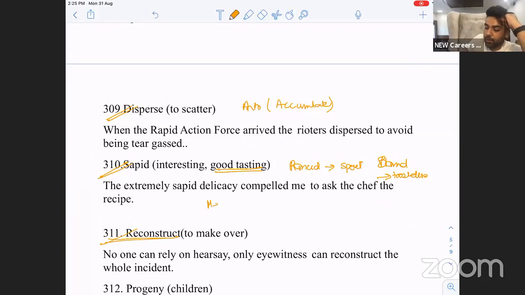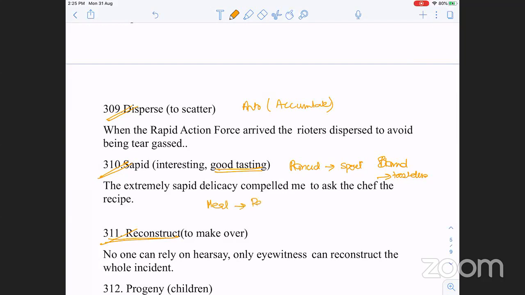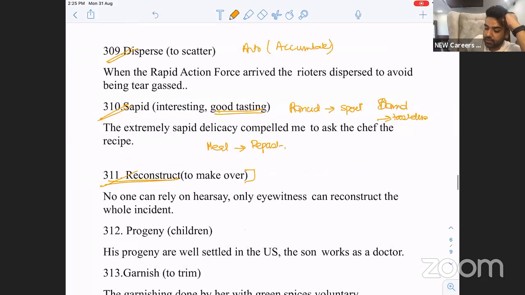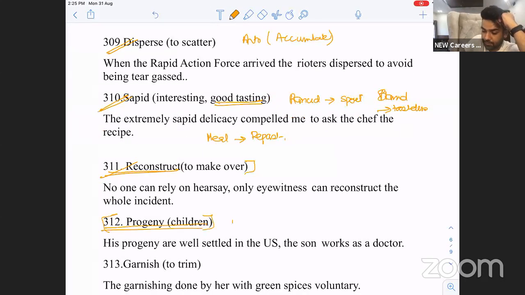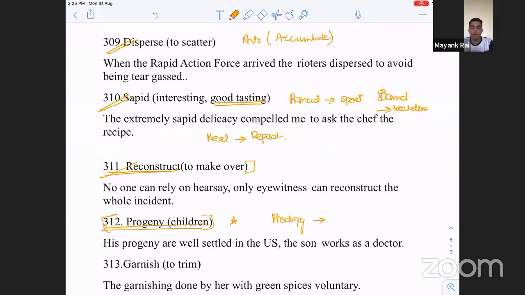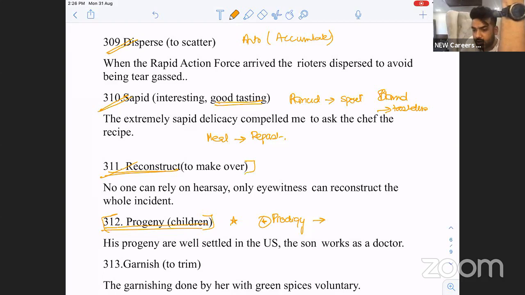What is the word for meal? You're about to have your lunch: repast. Reconstruct is to make over. Progeny, children. How many progenies do you want to have? Prodigy? Highly intelligent child. Someone who is a genius in that field is a prodigy. He's a child prodigy, right?